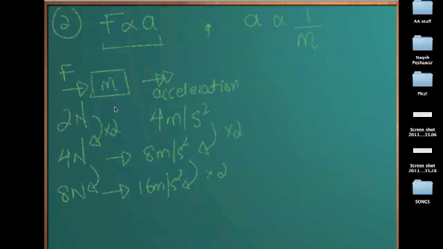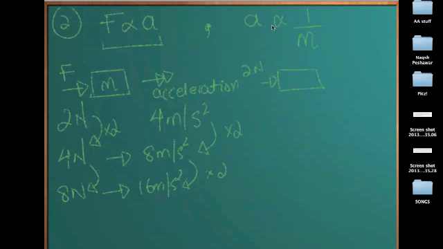So that is what it means. Whenever the force applied is directly proportional to the acceleration of the mass. And let's say we keep the force constant. Whenever we are solving these types of questions, we have to keep one constant. So let's keep the force constant now. The force is fixed. Let's say the force is 2 newtons in all the 3 cases, and we are talking about this rule where it says acceleration is inversely proportional to the mass.